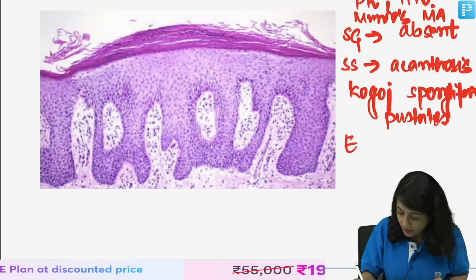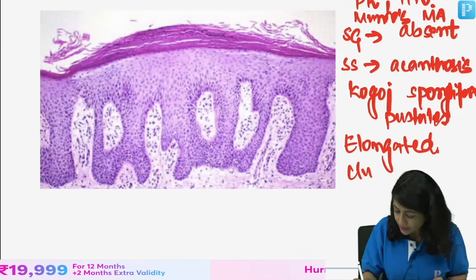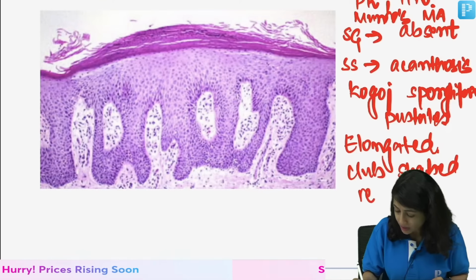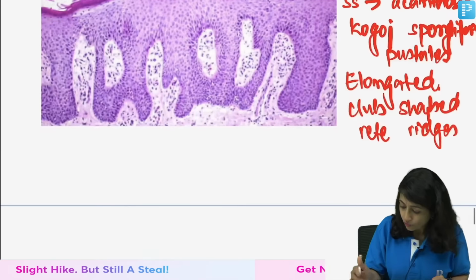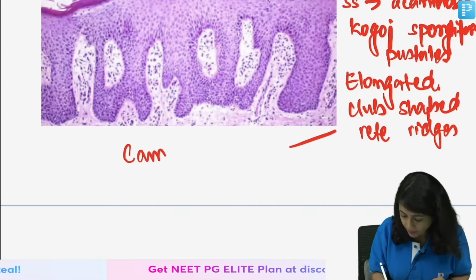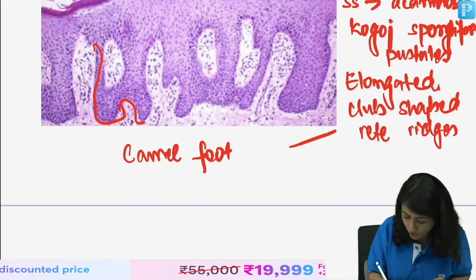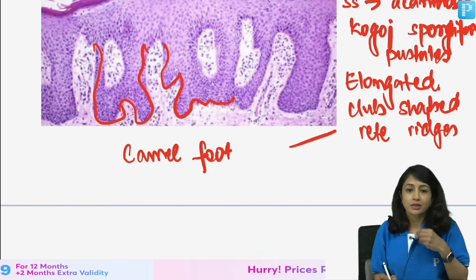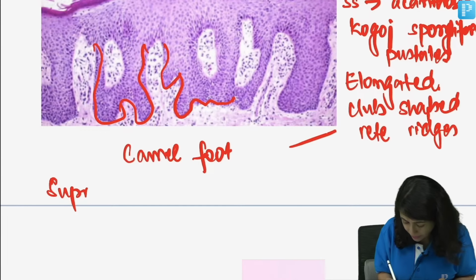You see elongated, club-shaped rete ridges, which is also called camel foot appearance. If you look at the rete ridges, they are broad, they are elongated, they are club-shaped. This is camel foot appearance. Then you see suprapapillary thinning.